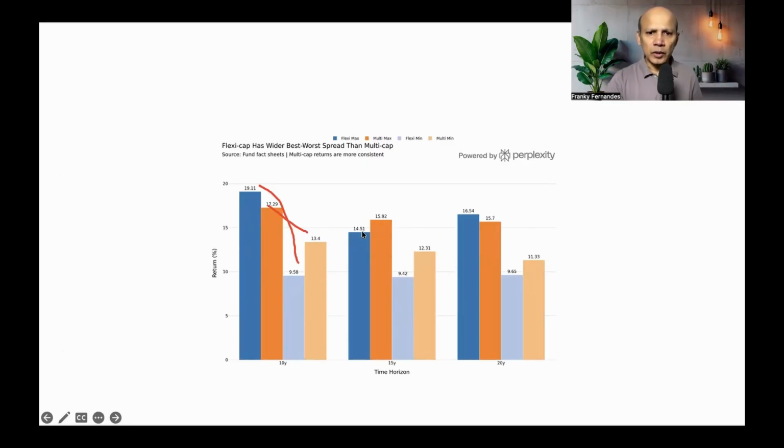And so here, if you see 14.2, there's a steep fall here, whereas here it is not as steep. So the difference here is 3.5, and here the difference is 5. Here again, the same story. It's very steep. Here it is not steep. So if you look at the gap between the lowest performing fund and the highest performing fund, it is quite wide.